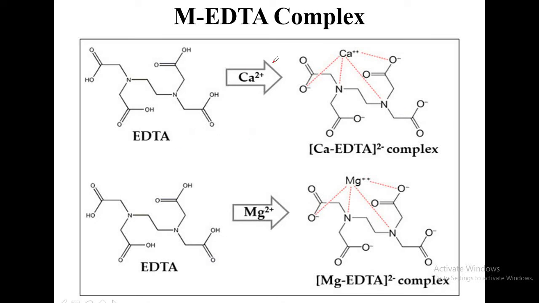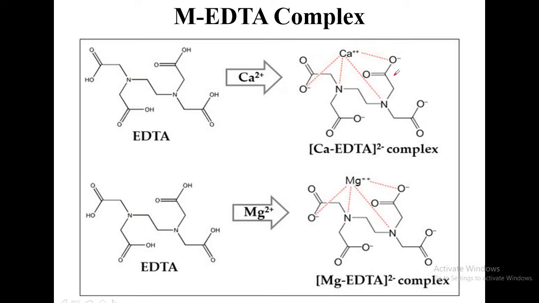When EDTA reacts with calcium, it forms a complex like this. See here, there are 4 acetate ions, from ethylenediaminetetraacetic acid. One calcium ion forms bonds with 2 oxygen atoms and 2 nitrogen atoms.